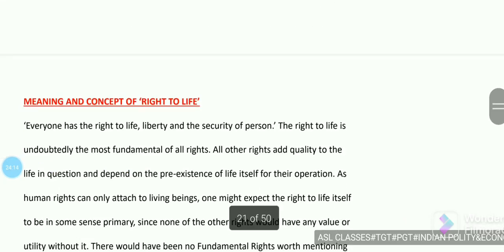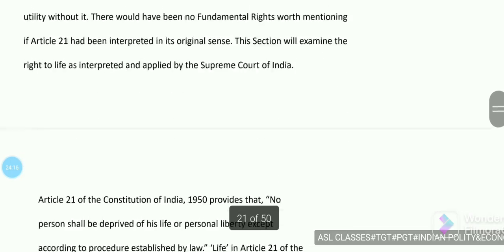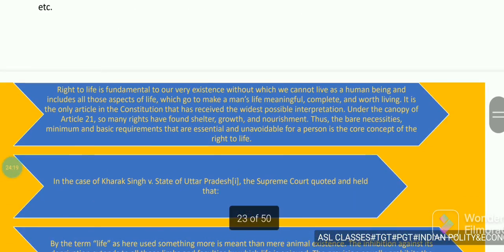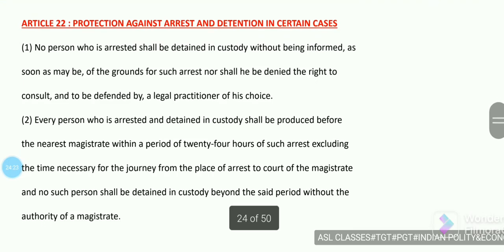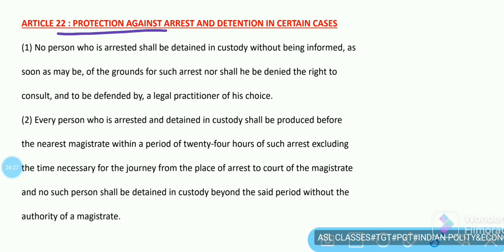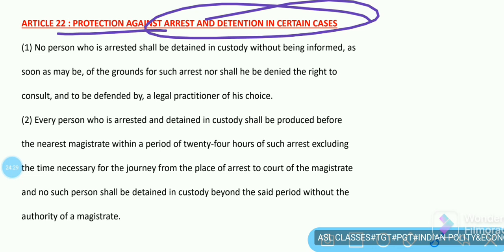So next is Article 22. We'll go with Article 22. Article 22 says protection against arrest and detention in certain cases. There is also a very good fundamental right against unnecessary arrest and detention in certain cases.